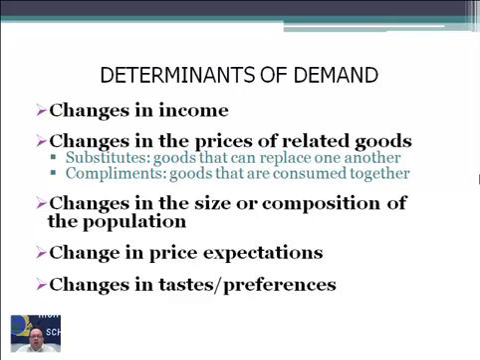So another thing that affects demand is a change in the size or composition of the population. What we mean by that is either the size of the population of a country shrinks or gets larger, or the age changes. So the largest age group in the country changes. If you look at the United States, we are slowly growing. We're on a steady growth rate.